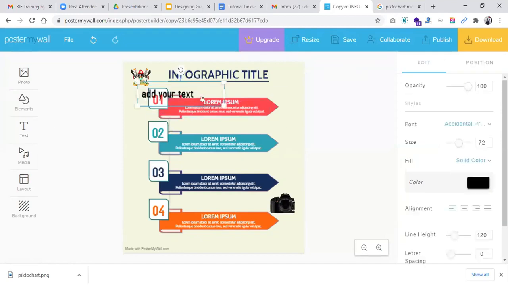Once you click on add text, you can move it right there, and then you edit it. You click on it once, you backspace, and then you put in the text that you want to add here. After writing in your text, you can highlight it.